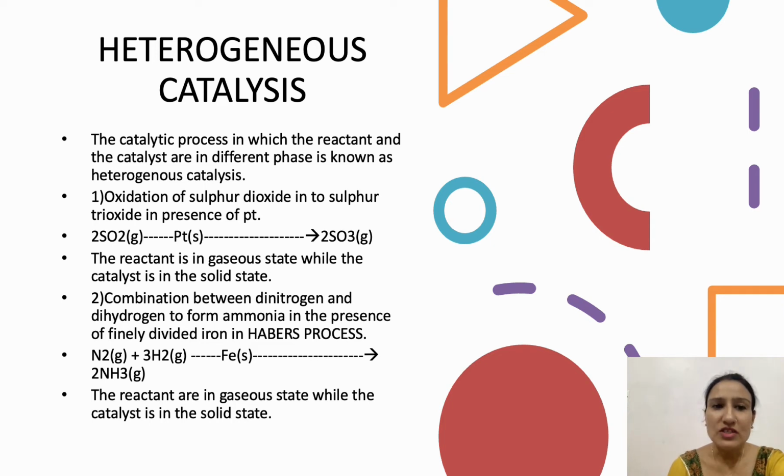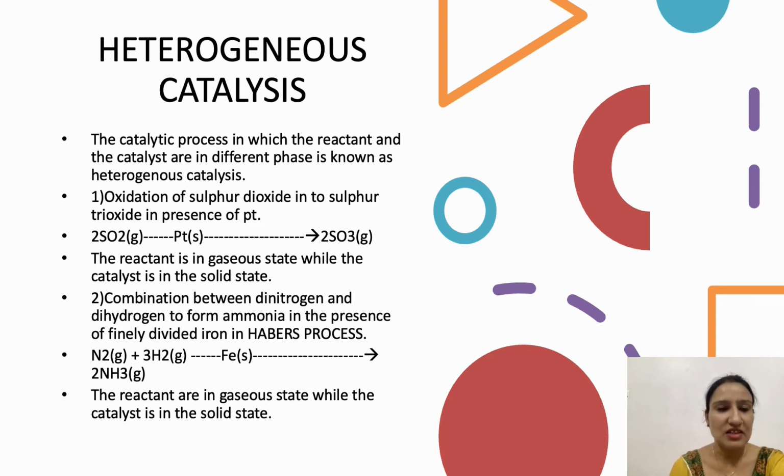Now, heterogeneous catalyst. As the name indicates, hetero means different. The catalytic process in which the reactant and the catalyst are in different phases is known as heterogeneous catalysis. The first example is oxidation of sulfur dioxide into sulfur trioxide in presence of platinum.